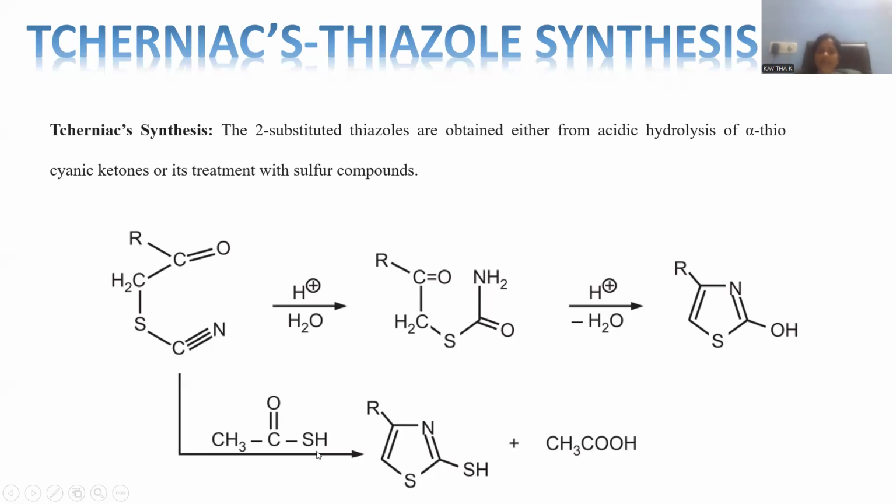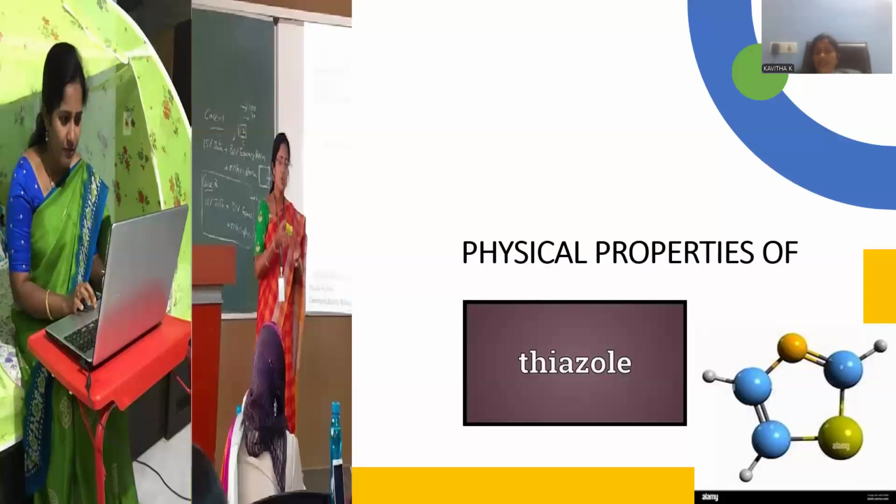Let me treat with thioacetic acid. Here it is the acetic acid only, but one of the oxygens is replaced with sulfur, so that it is said to be thioacetic acid. Whenever thioacetic acid is taken, instead of hydroxyl, there is the existence of a thiol. The thiol is the product, and otherwise the mechanism remains the same. This reaction is said to be Chargikov's thiazole synthesis, right? A very simple method of synthesis. By this, we have entirely accomplished the various methods of synthesis to manufacture thiazole on laboratory scale.